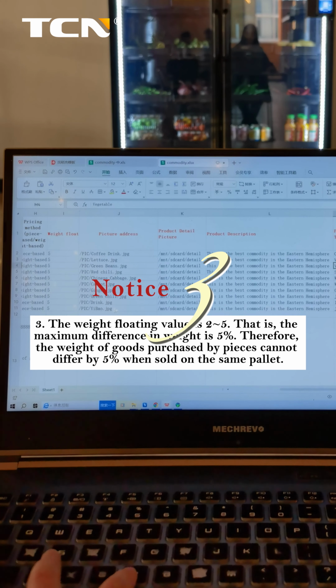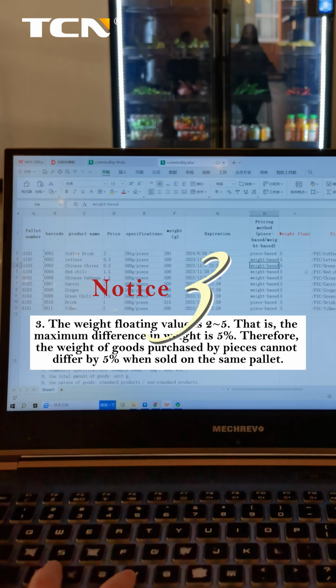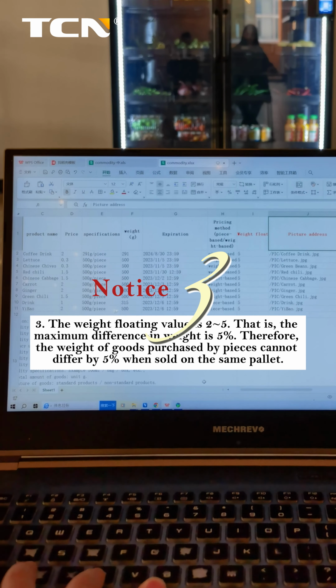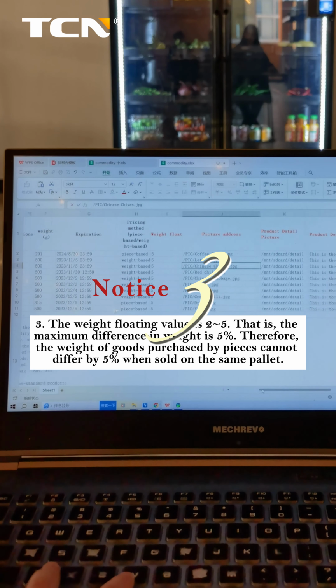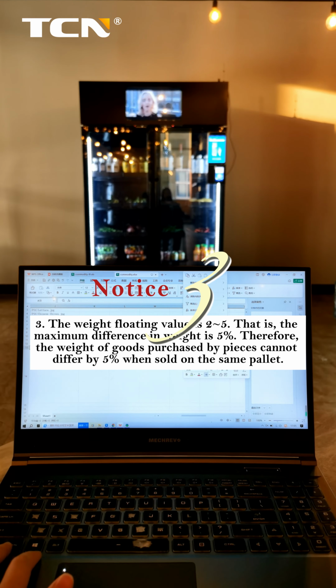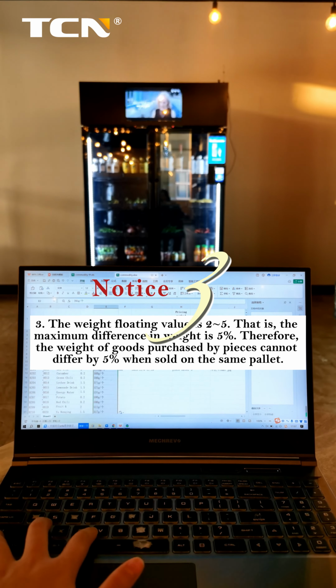3. The weight floating value is 2 to 5. That is, the maximum difference in weight is 5%. Therefore, the weight of goods purchased by pieces cannot differ by more than 5% when sold on the same pallet.